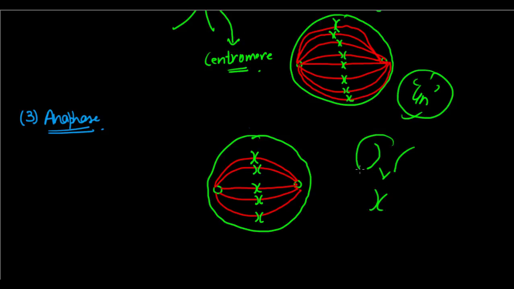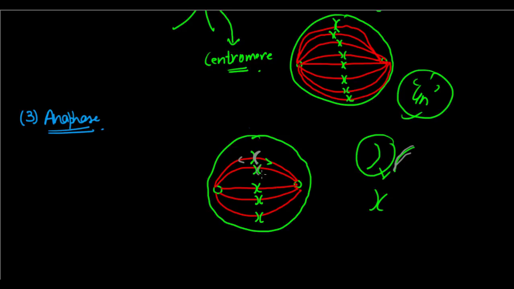So this chromosome here is being pulled by this part, whereas, let me denote it with another color, this chromosome here is being pulled by this spindle fiber. So this chromosome pulls this spindle fiber and this chromosome pulls this spindle fiber.